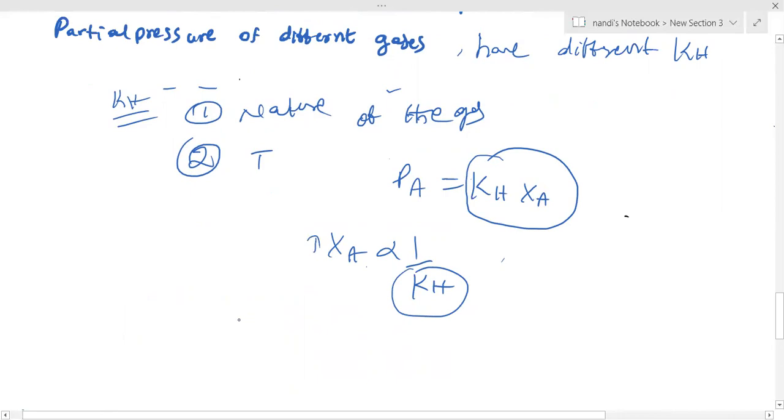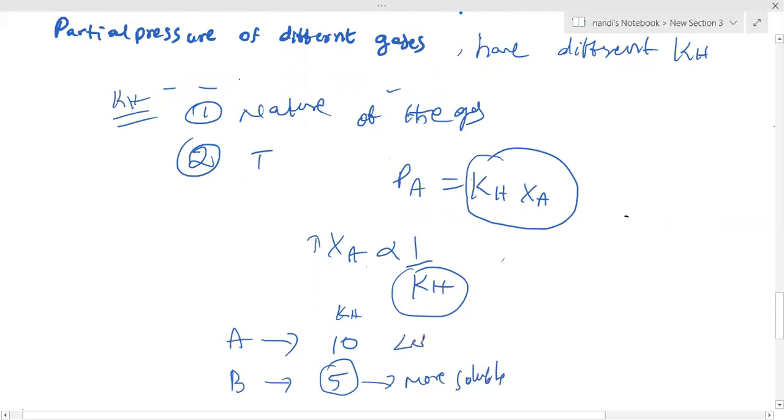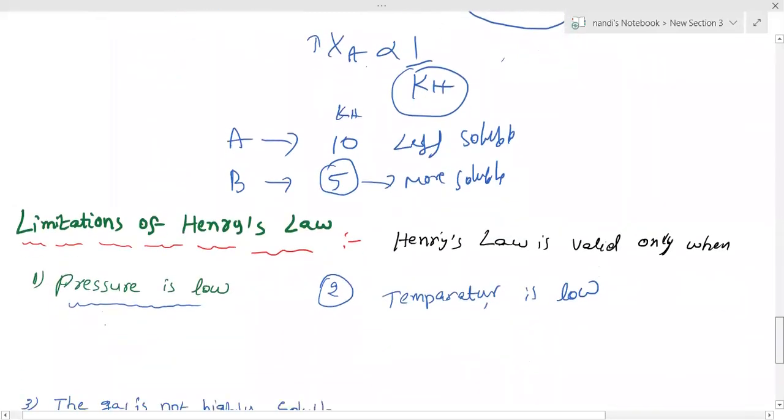Is it clear? For example, gas A has a Kh value of 10, and gas B has a Kh value of 5. Which is more soluble? The one with the lower Kh value is more soluble, because they are inversely proportional. So gas B is more soluble, and gas A is less soluble. Clear? So the higher the Kh value, the less the solubility of the gas.